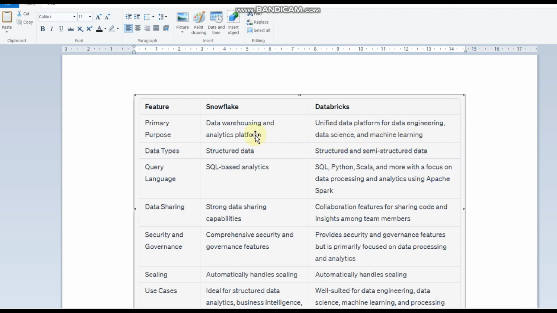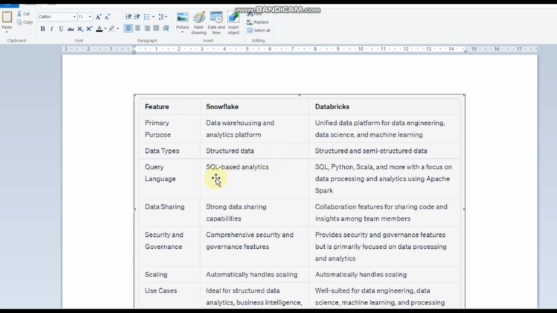So I would say they are similar in nature, but on data types there is a difference. Snowflake supports structured data, but Databricks supports structured and semi-structured data. This is one of the big differences. I would say that Databricks works on the layout of a data lake and Snowflake works as a data warehouse. Okay, so this could be a main difference.